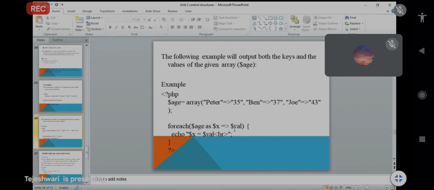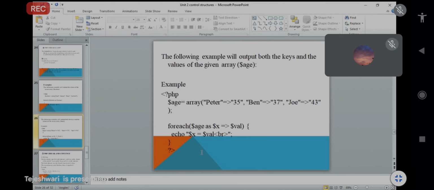So $x for your keys and $val is another variable that you declare here for your values, that is assigned here 35, 37, 14. Now open brace, echo. Now you want to print $x is equal to $val. Means now you print one by one, like Peter is equal to 35, Ben is equal to 37, and Joy is equal to 43.